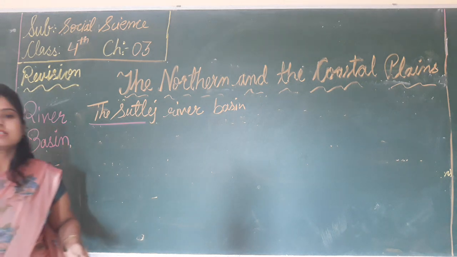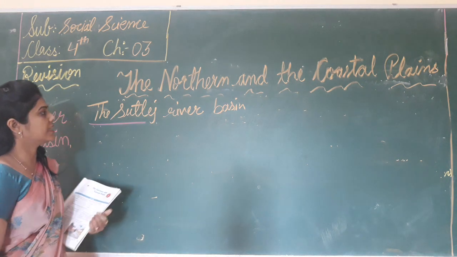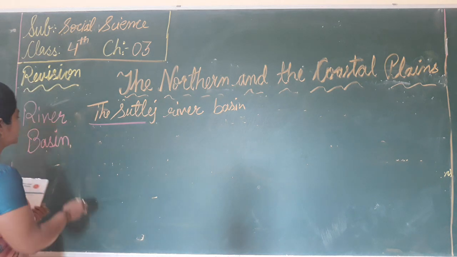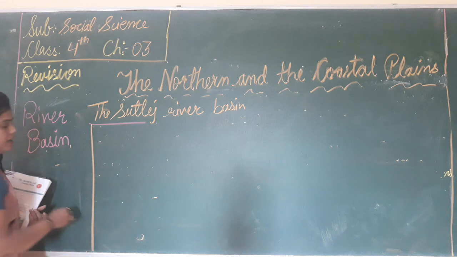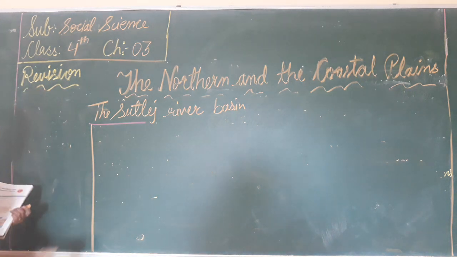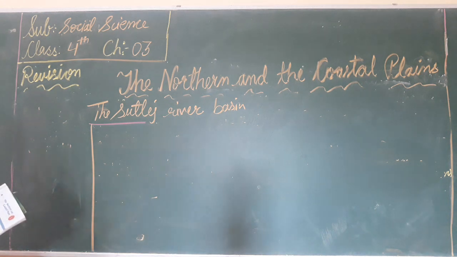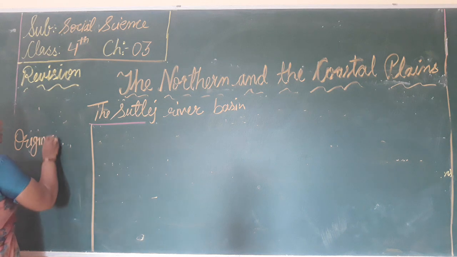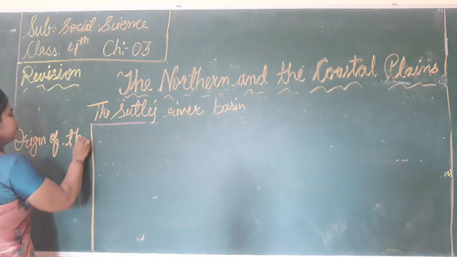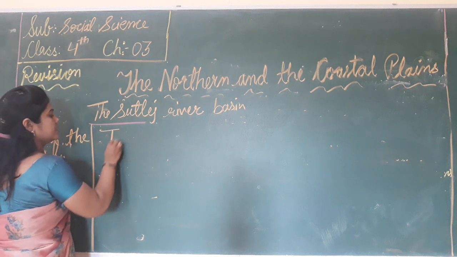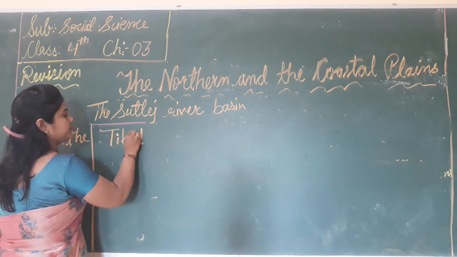About the river Satluj, that is the Satluj river that originates in Tibet. Okay, so we make a table. The origin of the river Satluj, that is Tibet.